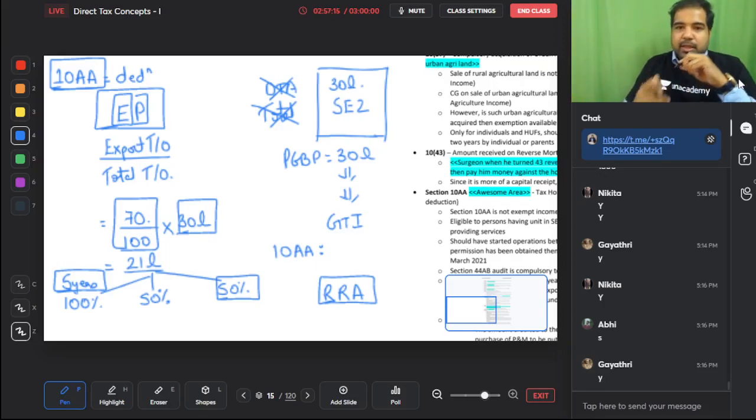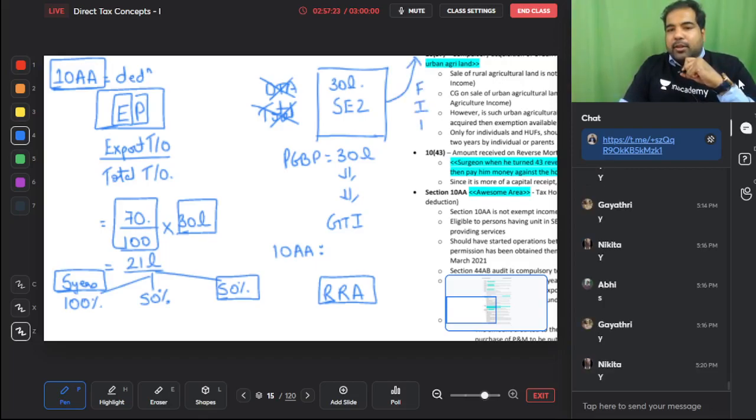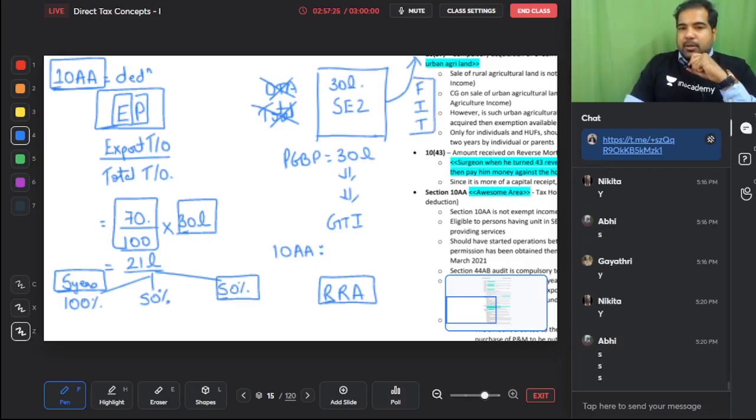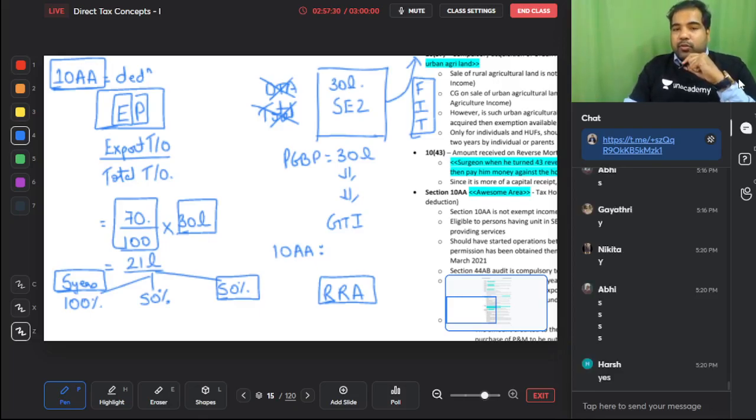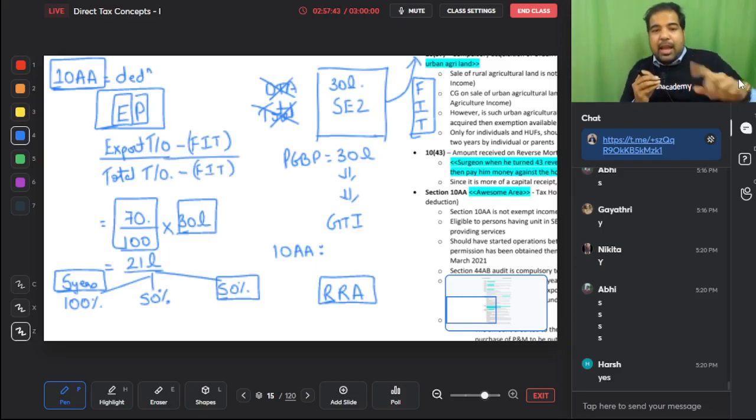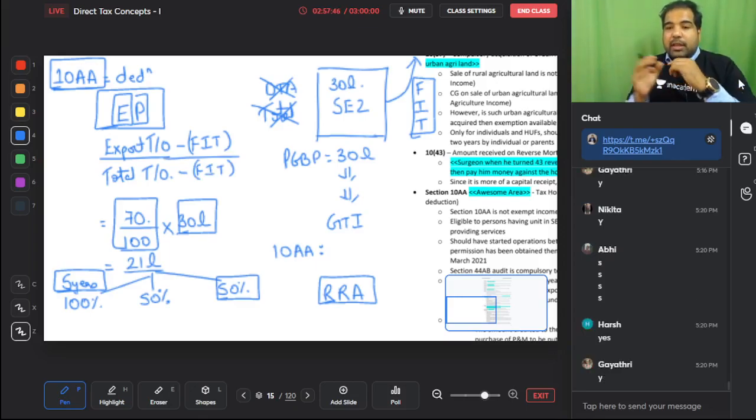And just one last thing. When you're exporting, do you incur freight? Do you incur insurance? And do you incur telecommunication charges? Yes. If on the export turnover you've incurred this, then that has to be reduced from your export turnover and from your total turnover also. Basically, you have to ignore FIT, and FIT will already be included, so you'll have to remove it if it's already included. Generally, it will be included, so you'll have to minus FIT: freight, insurance, and telecommunication.